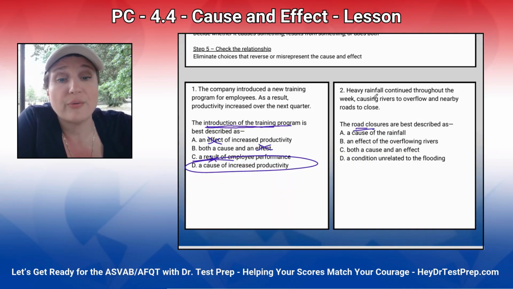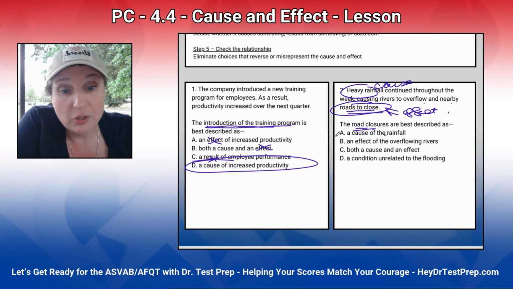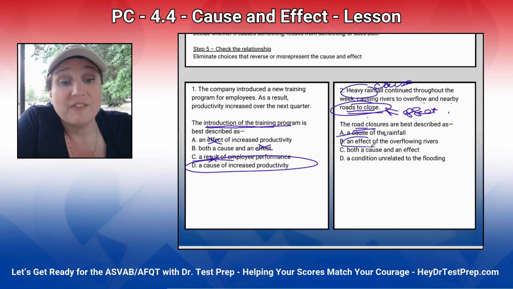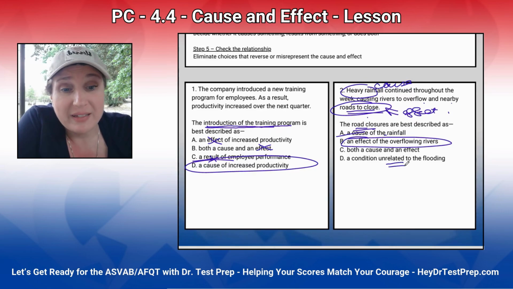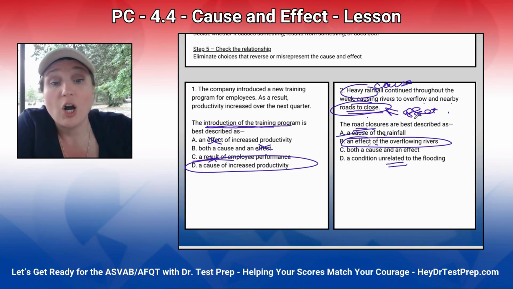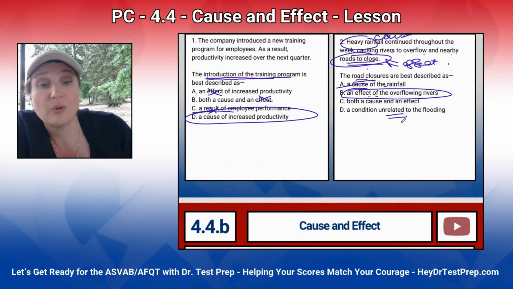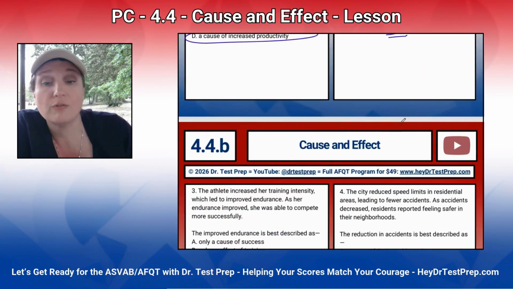Road closures. Heavy rainfall continued throughout the week, causing rivers to overflow and nearby roads to close. So the rainfall caused the closure. So the closure is the effect of the rainfall. So did the road closures cause the rainfall? No. Are road closures the effect of the rainfall and the overflowing? Yes. Is it unrelated? No. The rivers overflowing is an effect, it caused the roads to close. So the road closures are the effect of the overflowing rivers.